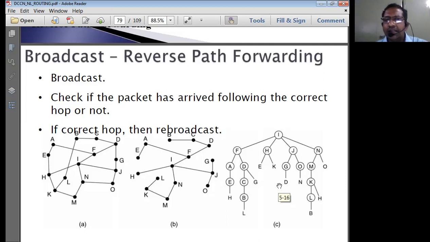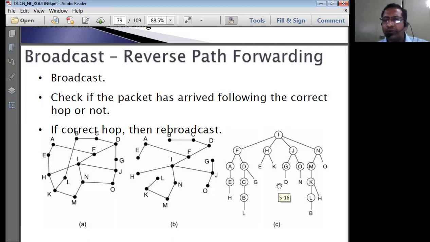In reverse path forwarding, if a packet is coming on the line on which the current router can transmit, the current router assumes that the source router is always correct and knows what it is doing, and is transmitting on a correct path, so it simply allows that packet to go to the receiving router.